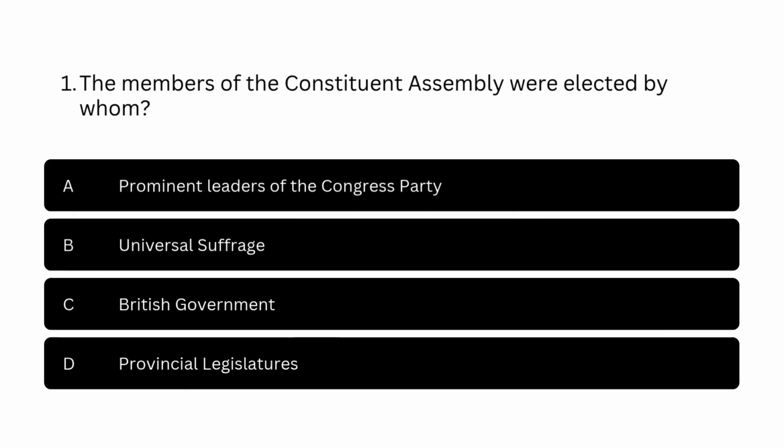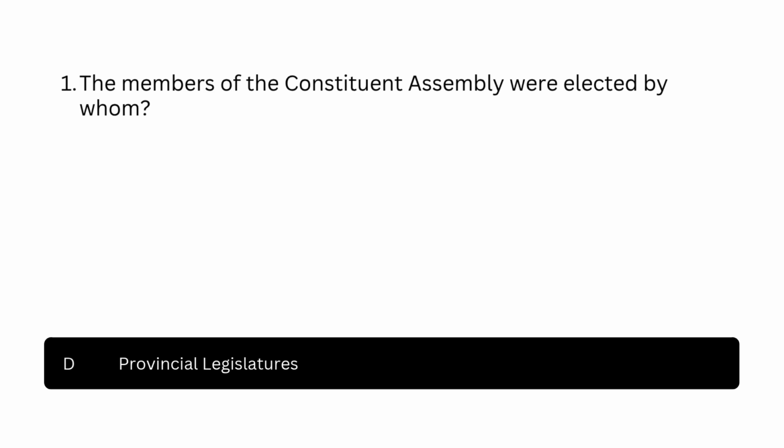Question number 1. The members of the Constituent Assembly were elected by whom? Option A. Prominent leaders of the Congress Party. Option B. Universal suffrage. Option C. British government. Option D. Provincial legislatures. The correct answer is option D. Provincial legislatures.